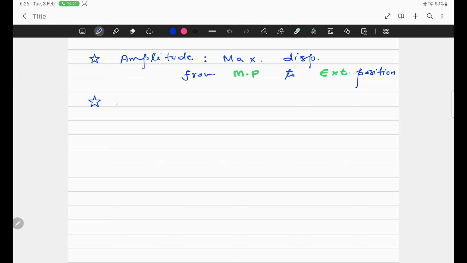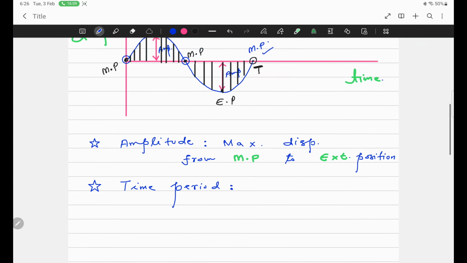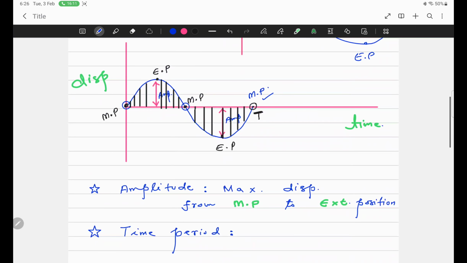And what about time period? Time period is the time to complete one oscillation. In this graph, time is along the x-axis. So when one cycle is completed, the time of one complete cycle is called time period. When in a graph you are given time, the length of one cycle is called time period.